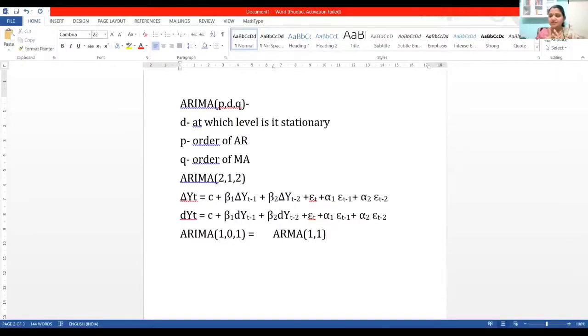When that order is 0, it is an ARMA model. I mean, the order of stationarity is at 0, at level. The given data itself is stationary. We are happy. It is an ARMA model. Okay. Now, to say all this is fine, but how do we practically understand what the values of PDQ are?